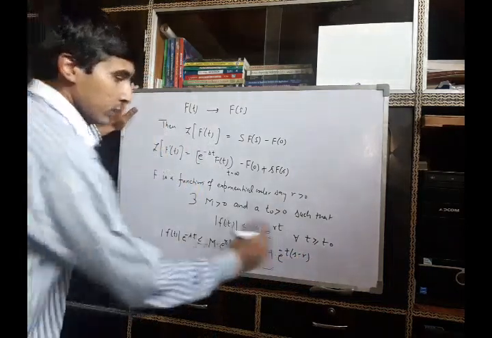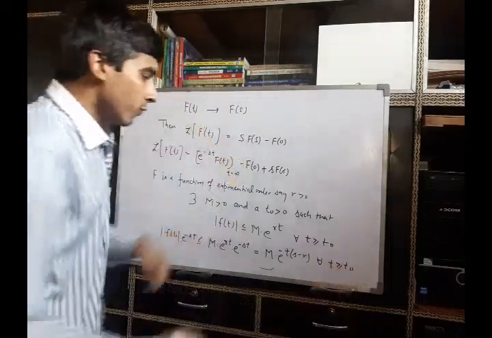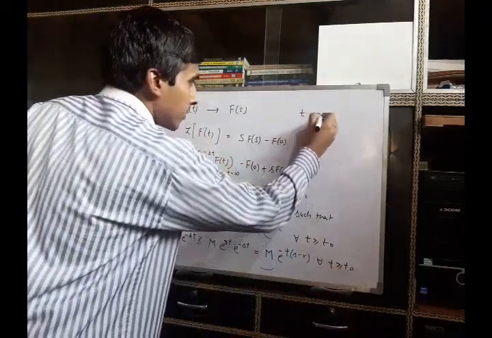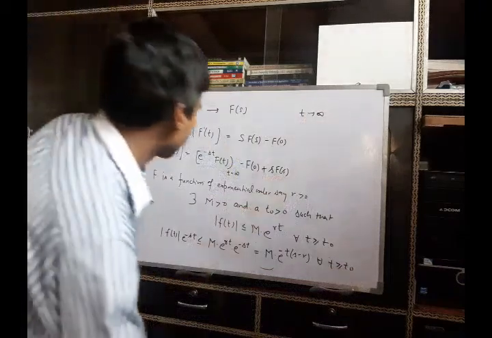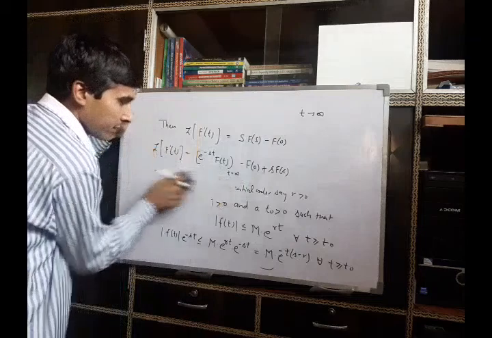Now if this is true for all t greater than or equal to t naught, if t approaches infinity, what will happen?